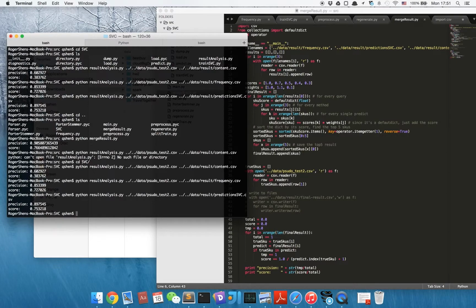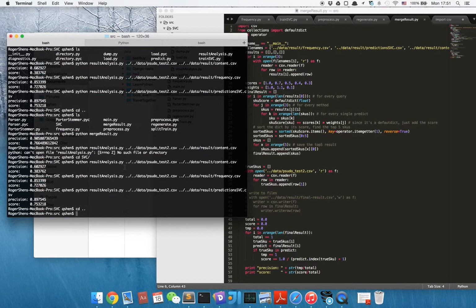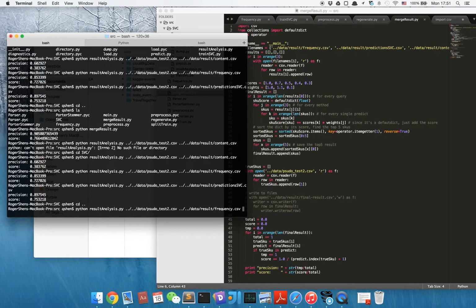The precision is around 0.89 and the score is around 0.75. So these are three individual methods. What I will do is merge these three methods to see if we can get a better result.